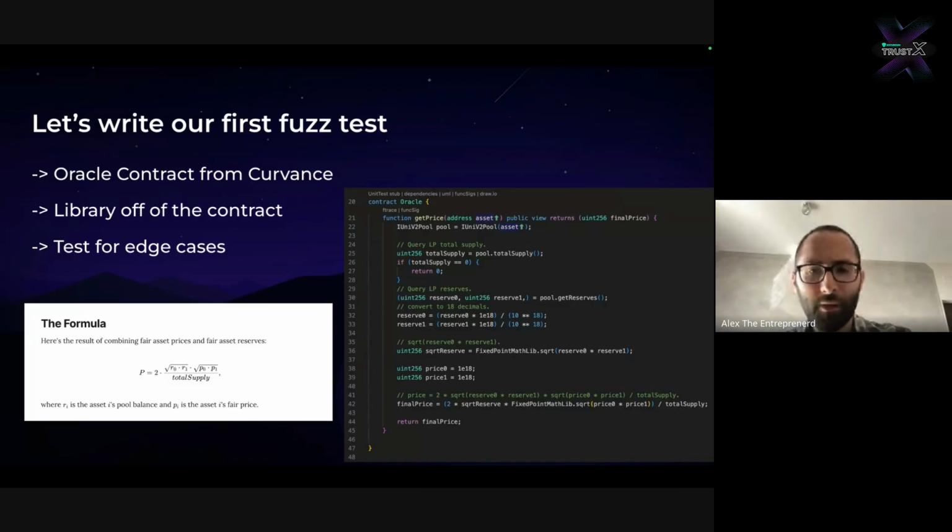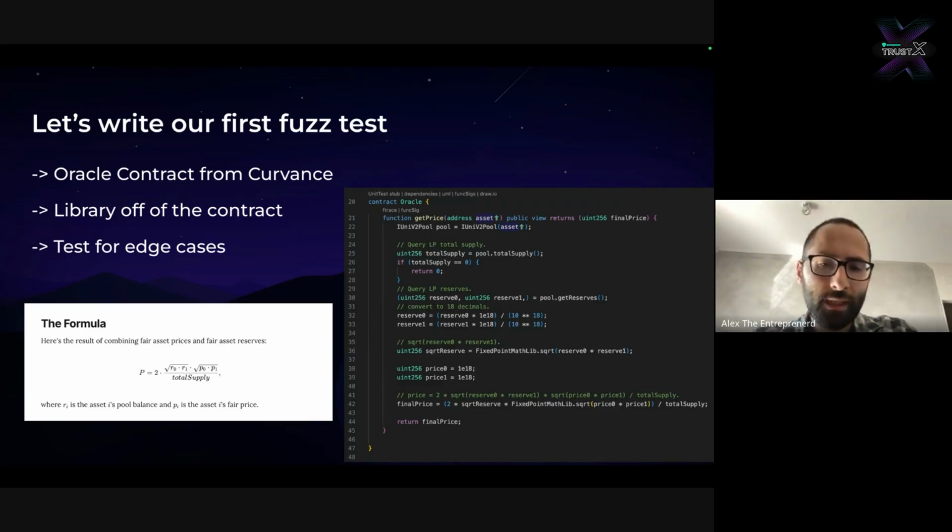But for the sake of our demonstration, we have a function called getPrice. We grab a Uniswap V2 pool, we get the total supply and the reserves, and then we compute the Alpha Homora fair reserves formula, which basically takes 2 times the square root of the product of the 2 reserves, times the square root of the product of the 2 prices, and then divides it over the total supply.